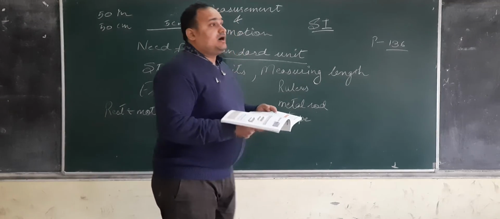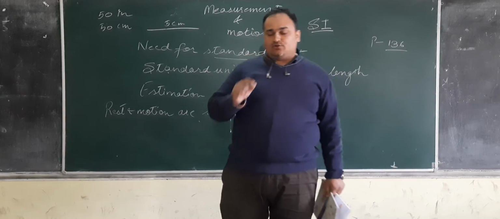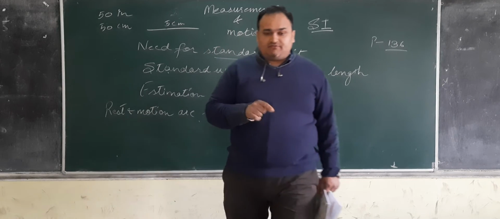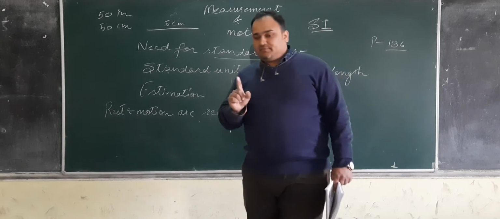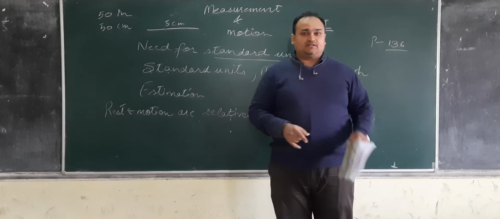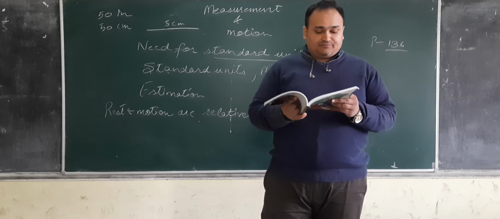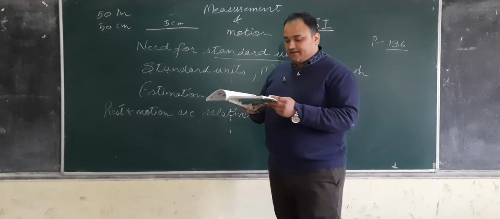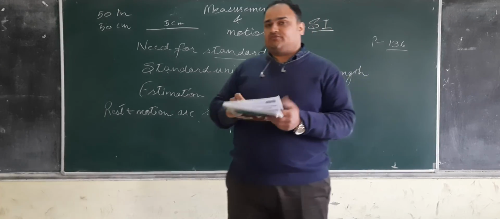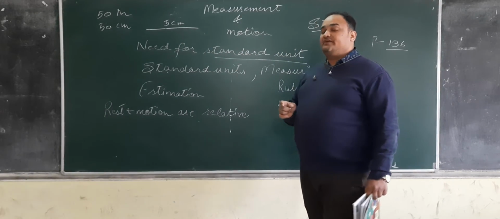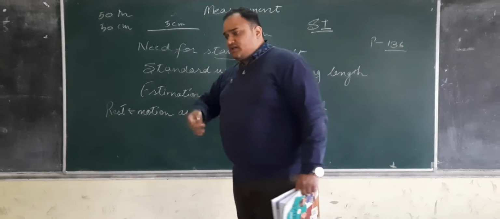Now what are the units which are there. For example, look at your scale. You will find 1 centimeter has 10 millimeter. Similarly, 1 meter has 100 centimeter. 1 kilometer has 1000 meter. So 1 inch has 2.54 centimeter and 1 foot has 12 inches. So these are the relationships between different units which are there, so things don't get complicated.